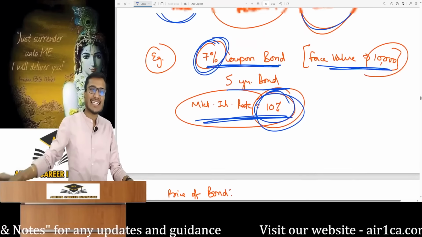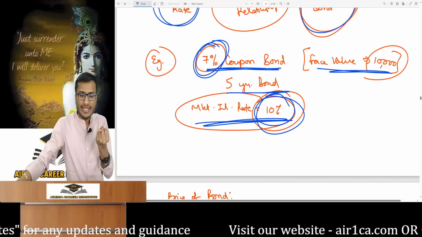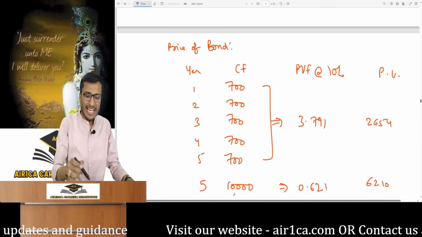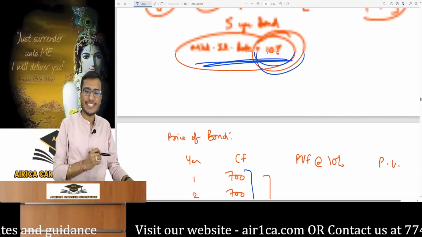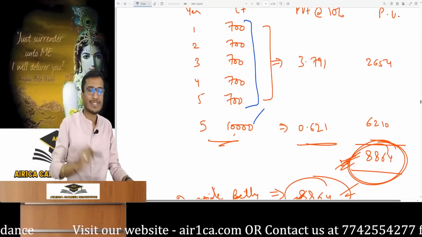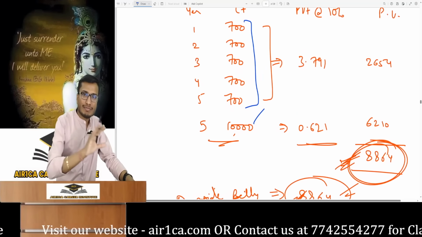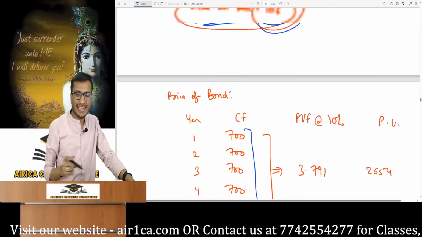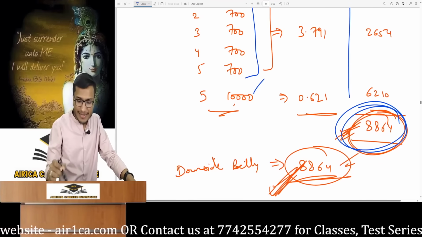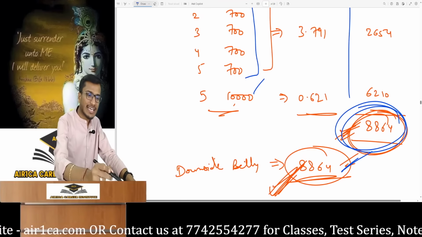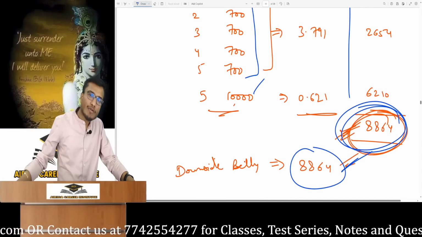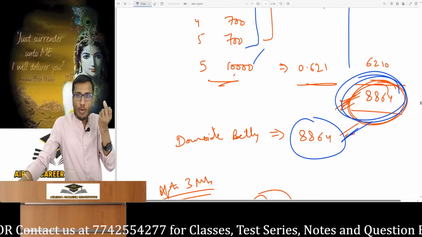So if we have to find the price of this bond today, what will be its price? We learned in security valuation, it's the present value of future cash flows. A 7% coupon provides 700 cash flow on 10,000 face value. It's at the end of the 5th year. For 10,000, the company redeems its face value. At 10% market interest, PV calculation shows the bond price should be 8,864. Wasn't this called fair value or intrinsic value? Yes, this is the fair price at which the bond should be.